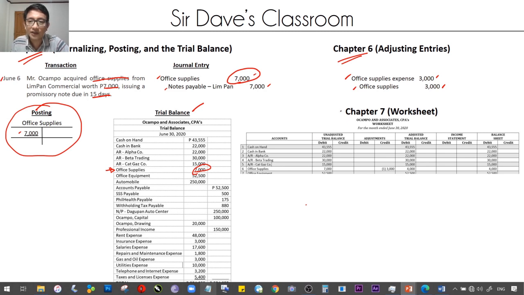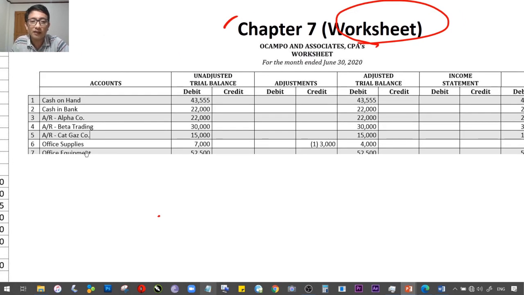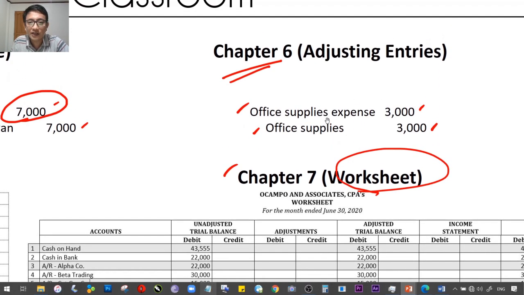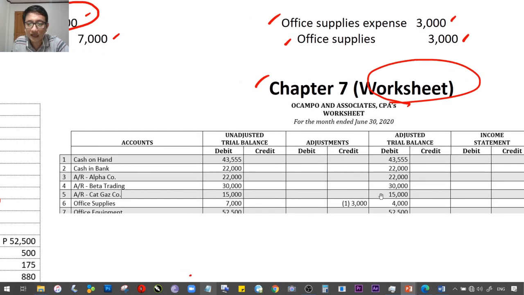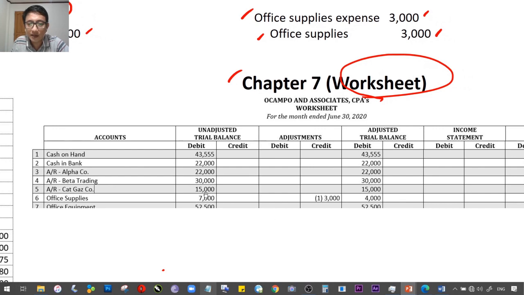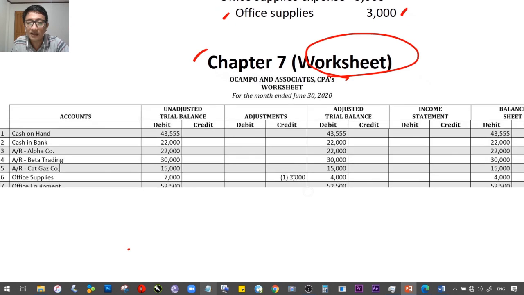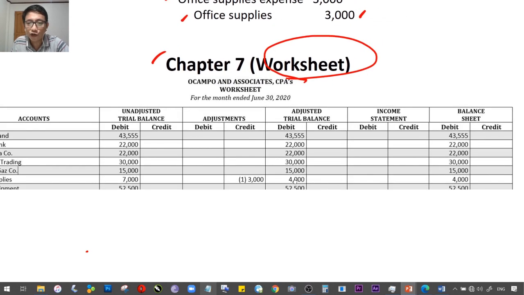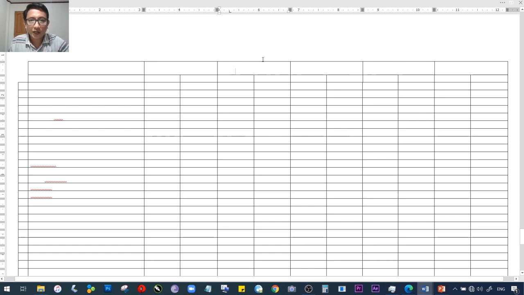Here now, in chapter 7, we would be making a worksheet na kung saan kasali yung office supplies mo na 7,000. If you see this, item number 6, office supplies, 7,000. Doon sa iyong adjustment, naka-credit siya ng 3,000. Kaya makikita mo rito, naka-credit din siya ng 3,000. So pag pinagbunggo mo yung 7 at saka yung 3,000 dito, then the balance would be 4,000 debit. So on, so forth hanggang dito sa balance sheet. That is the overview of what we'll be doing today. So now we are ready to construct our worksheet.